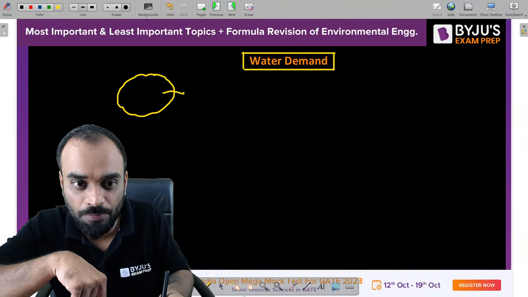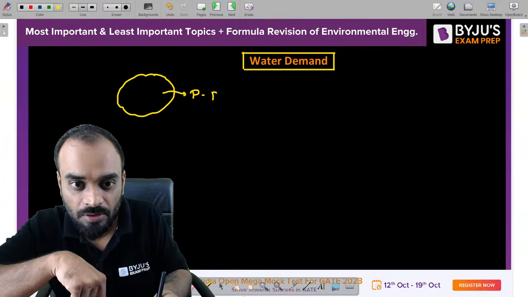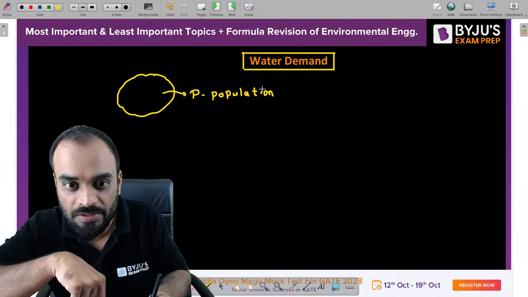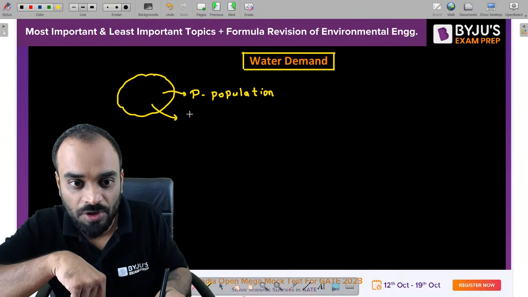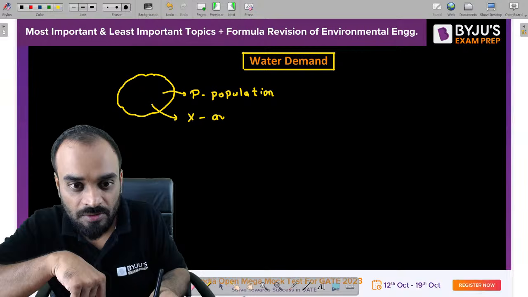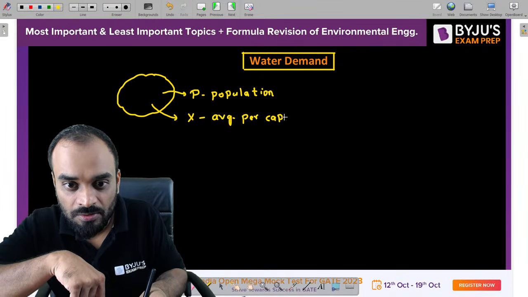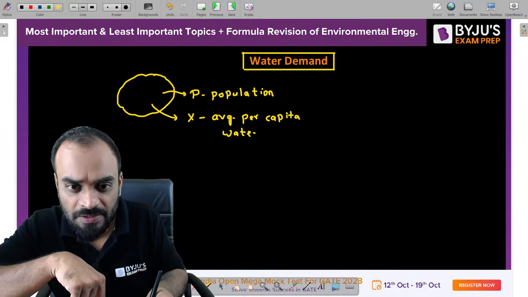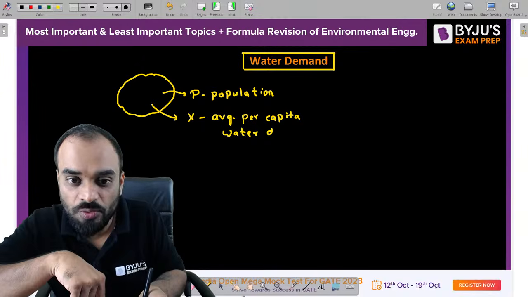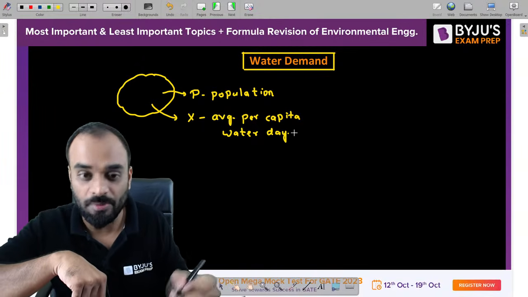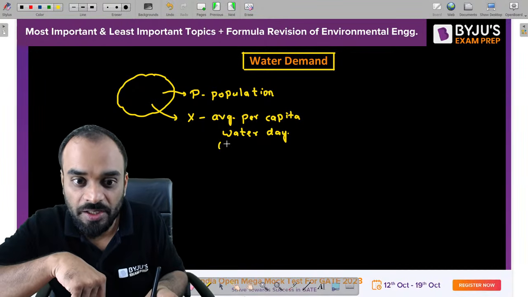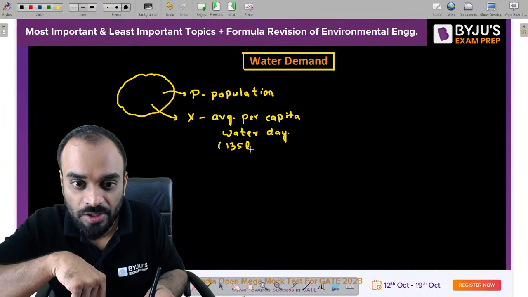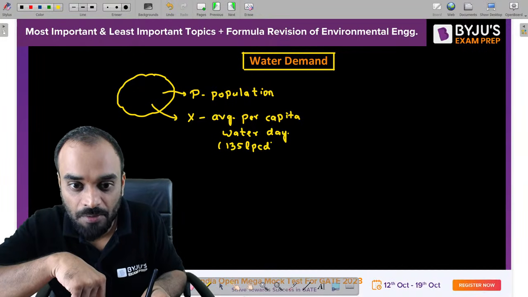Let us consider that population is P. And let us suppose the average per capita water demand is X. Now tell me, if this value is not given, then how much value you will consider as a per capita water demand? It should be 135 LPCD, 135 liter per capita per day, right?